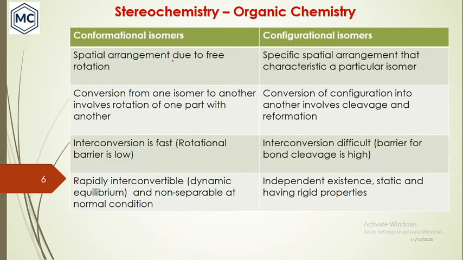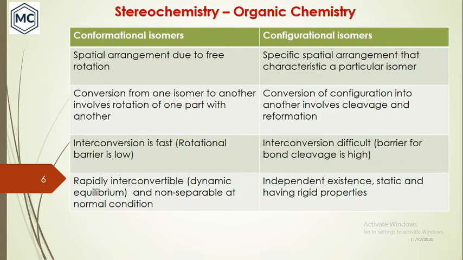And the major difference between conformational isomerism and configurational isomerism is like this. In conformational isomerism, as I said, it arises due to free rotation about a single bond. But there is no free rotation in configurational isomers, so each isomer will have a specific spatial arrangement, and that is a characteristic of a particular isomer.